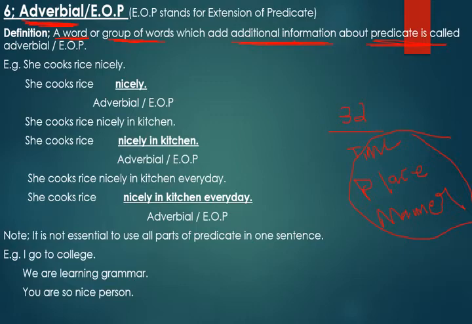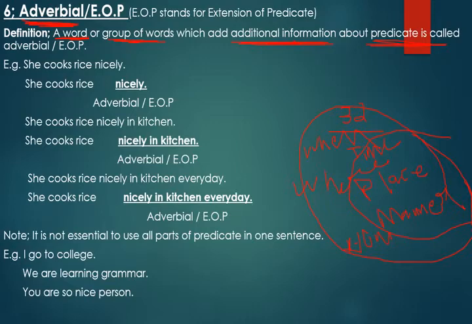But still, if you want to give some more information, like someone asks you questions from WH words: if someone asks you when, you are going to tell time. When someone asks you where, you are going to answer place. And when someone asks you how, then you have to answer the manner. So when, where, and how, whatever you reply, that will be your adverbial or extension of predicate, which will give us extra information about predicate.